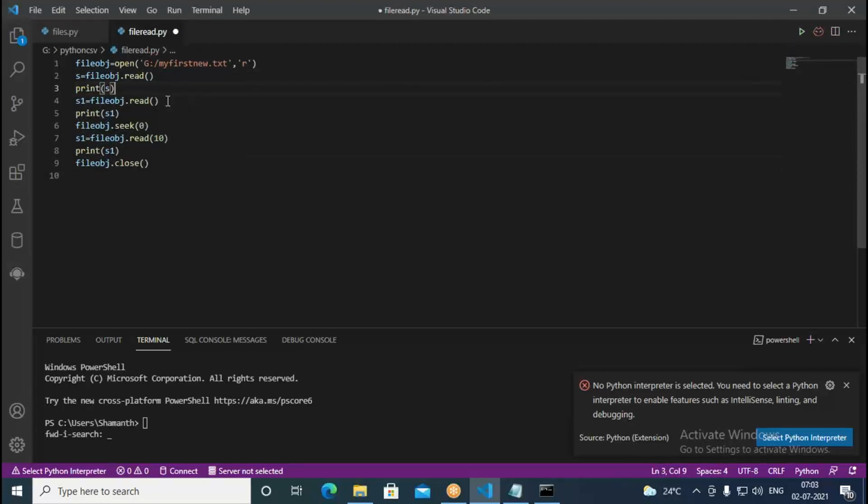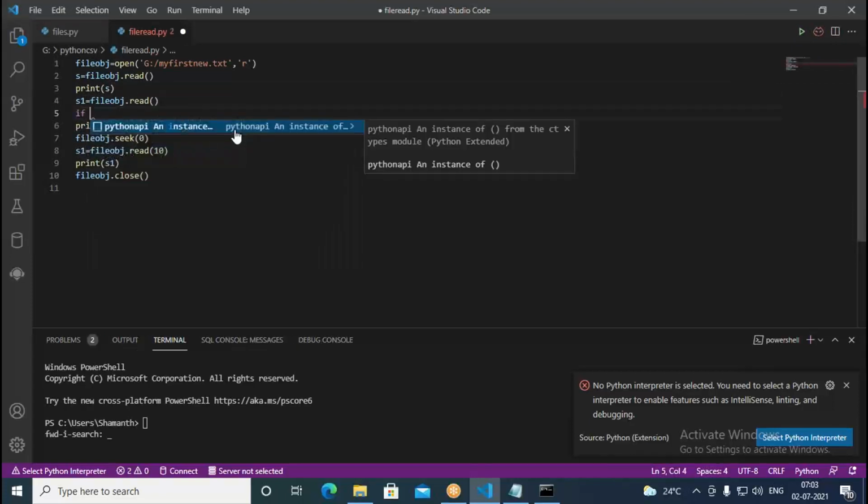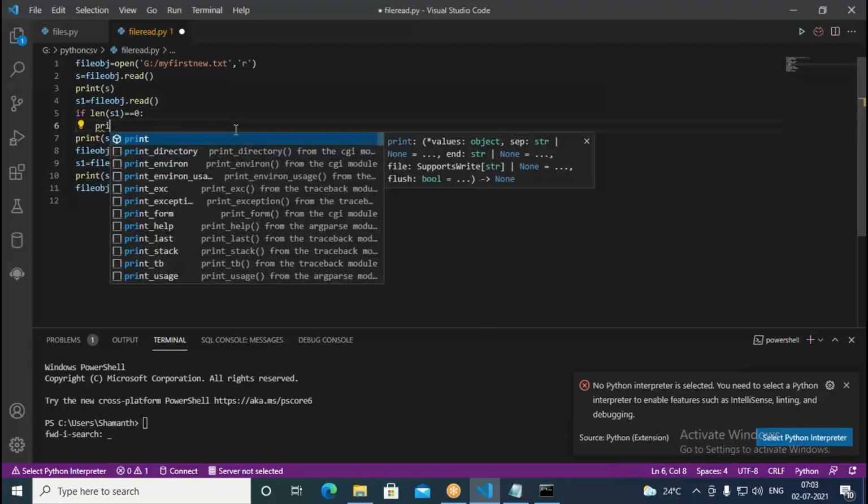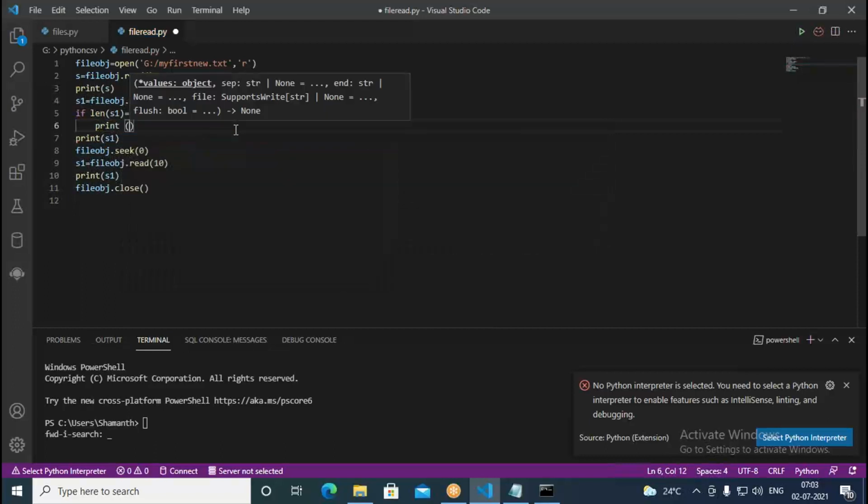Then here write, if you go with this, write like this: if len of S1 equal to 0, print. Or else you can do here.